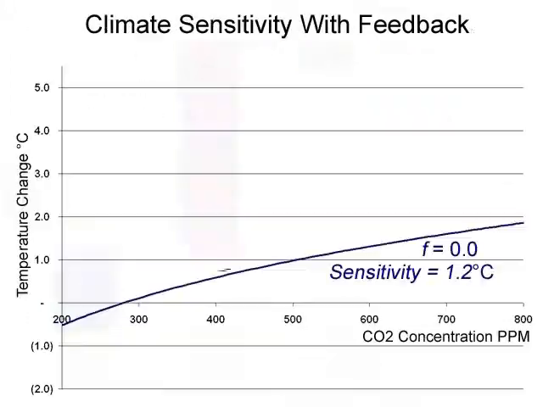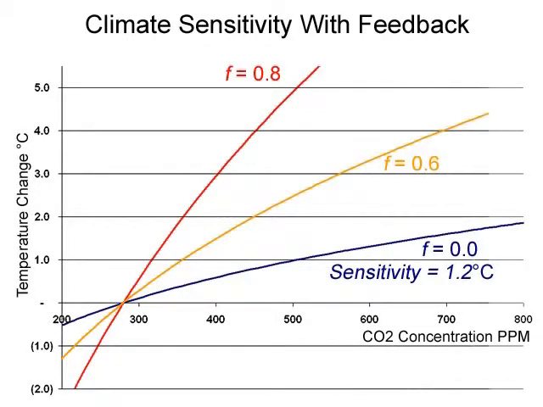Let's return to our graph of sensitivity. We can now think of our original CO2 sensitivity graph as being when F, or feedback, equals 0. But we can easily rescale the chart using our feedback formula for feedbacks as high as 0.6 or 0.8. Normally I would call these very, very large feedback numbers, but they are necessary assumptions to get sensitivities on the order of magnitude as those reported in the IPCC.